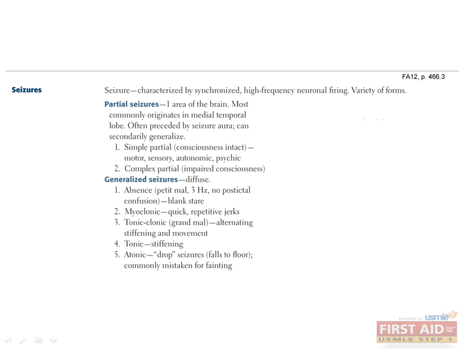Other signs of seizures include tongue biting, loss of urinary or bowel control, and aura. All of these characteristics distinguish seizure from syncope. Now, seizure does not equal epilepsy. Isolated seizures can occur in both children and adults. If the seizures are recurrent, then a diagnosis of epilepsy may be made.